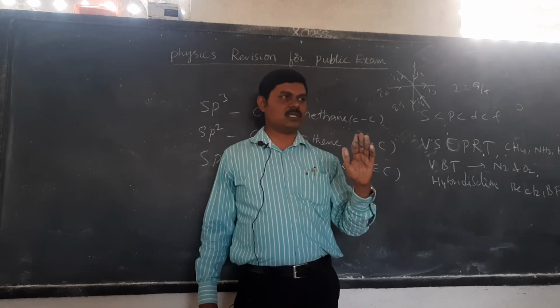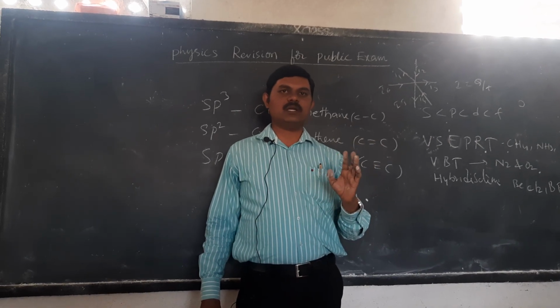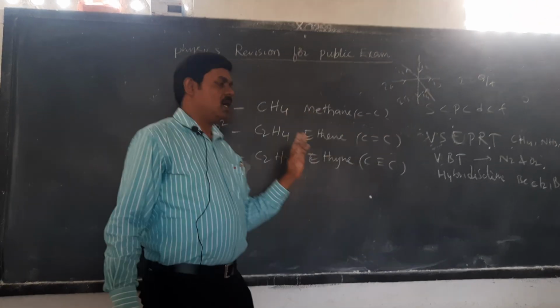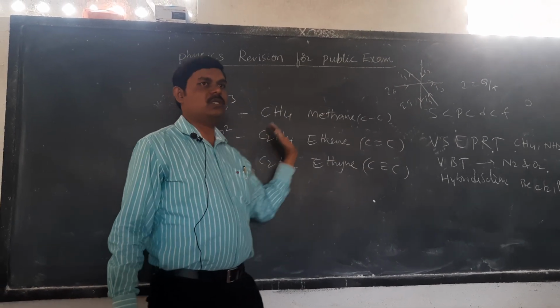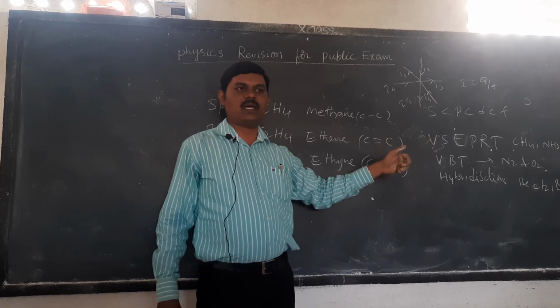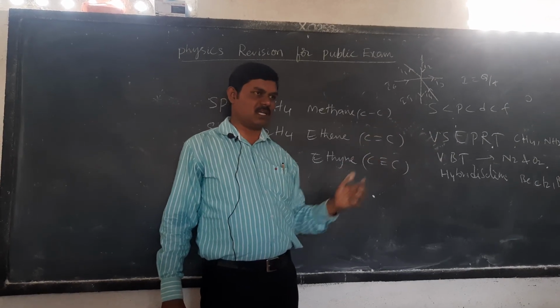Especially addition reactions are very important. Addition reaction is the process of conversion of unsaturated carbon compounds into saturated carbon compounds by adding hydrogen in the presence of nickel catalyst. For example, butene is converted into butane. So this is one of the addition reactions, by adding hydrogen in presence of nickel catalyst.